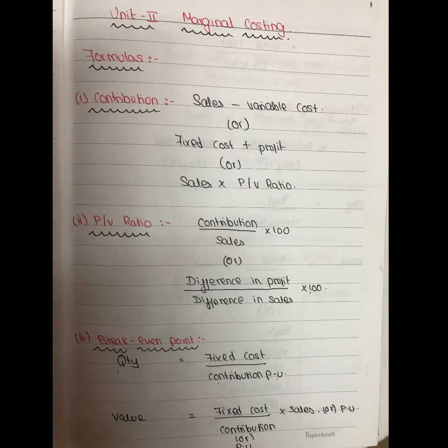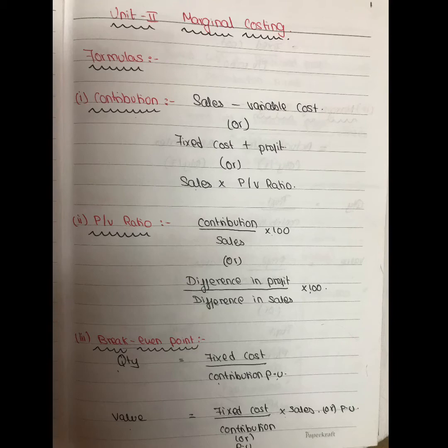And the third formula is the break even point. In that I have written quantity, girls. Quantity is fixed cost divided by contribution per unit. Quantity we are describing in units, that is the reason I have written contribution per unit. The next one is value, which is in rupees. The formula is fixed cost divided by contribution into sales, or we have another formula, fixed cost divided by PV ratio. That's it, you get the break even point.